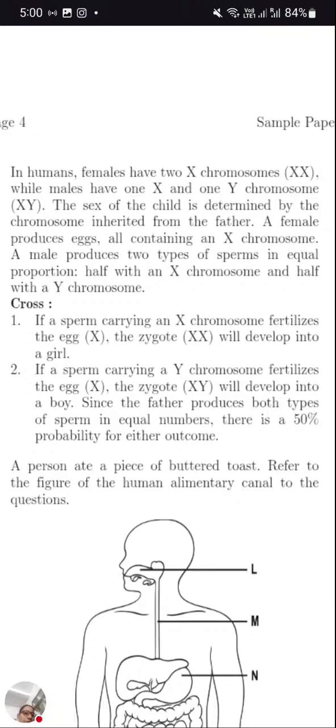Again you are late today. So nowadays you are very irregular. It's 5 now. Can you hear me? Almost we completed the bio paper today also.